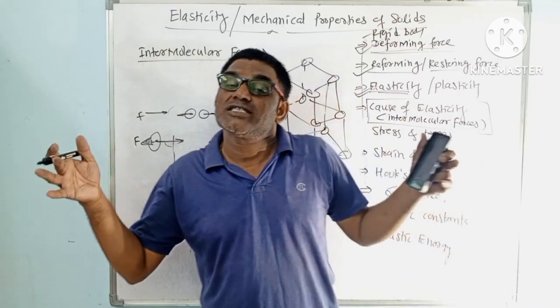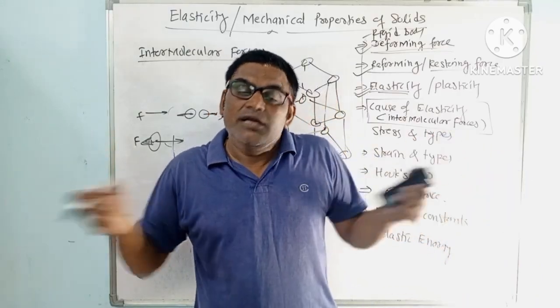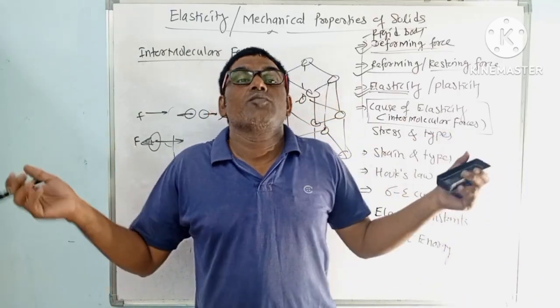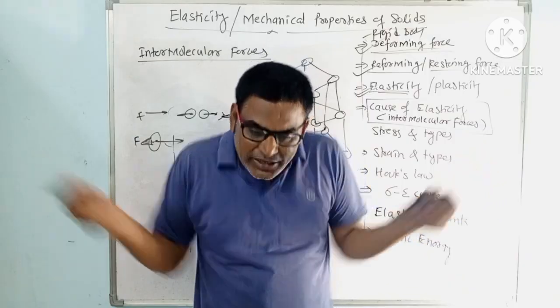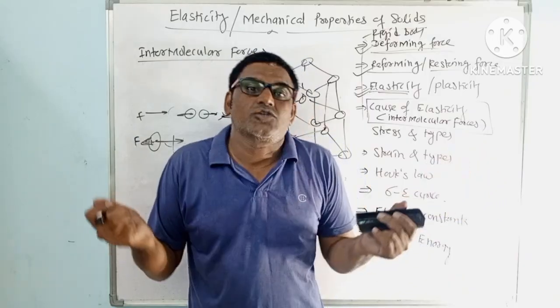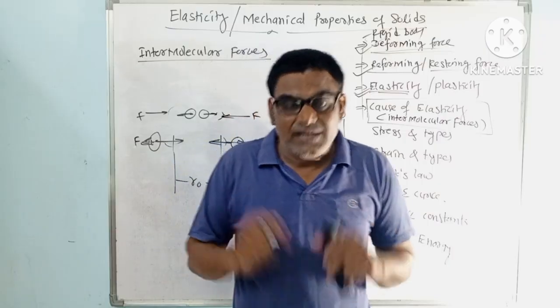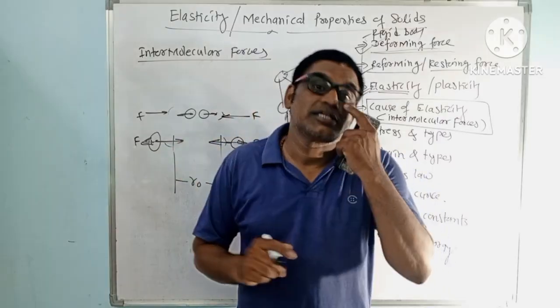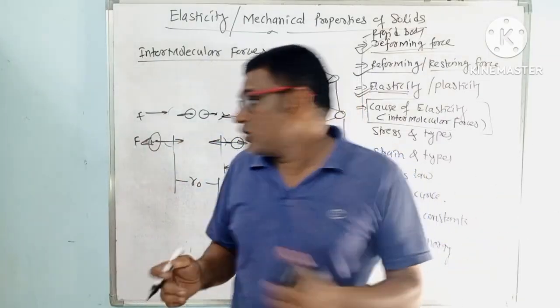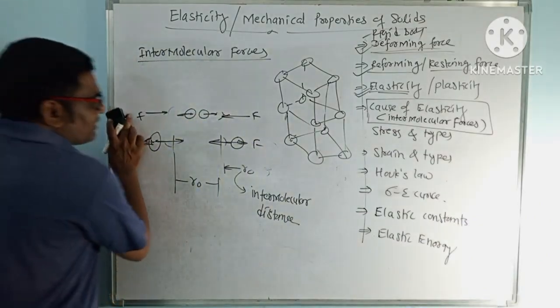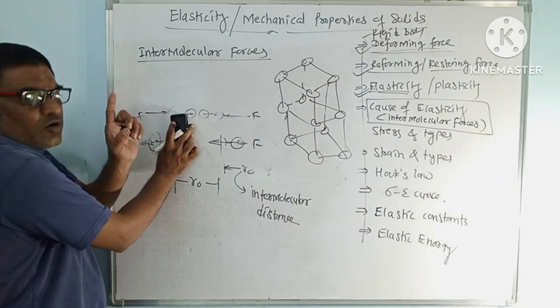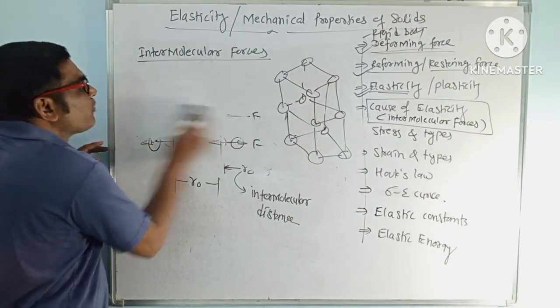And when the external force is tensile, it will increase the distance between them. So the bodies will try to bring it back, so they will attract each other. So that is the intermolecular force of attraction, and due to that the body may get its original distance after removal of the external force.